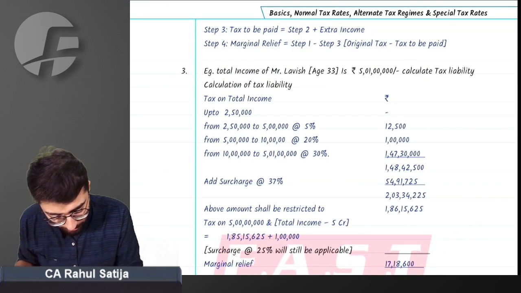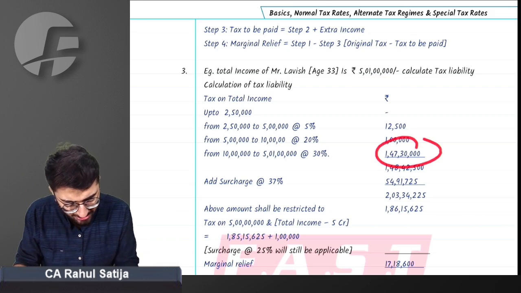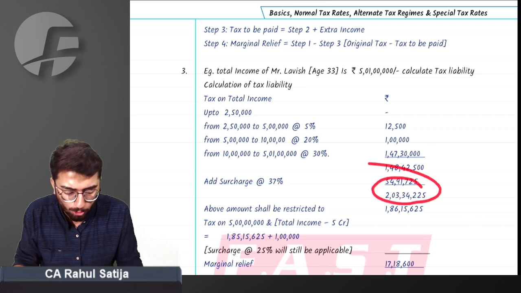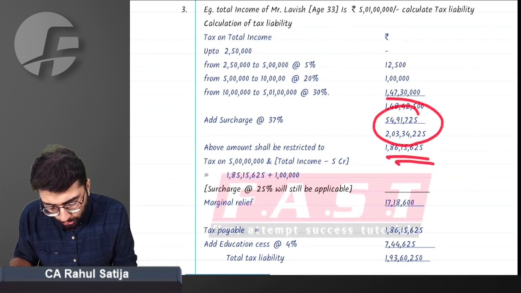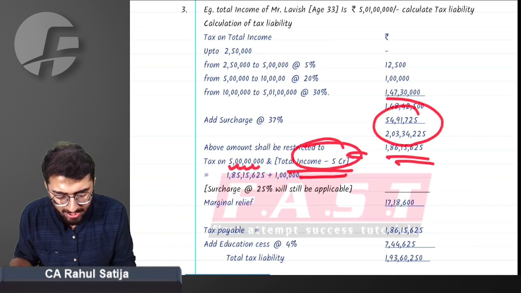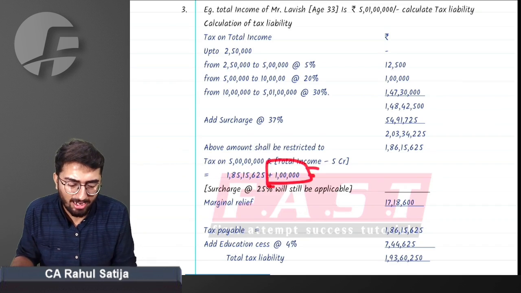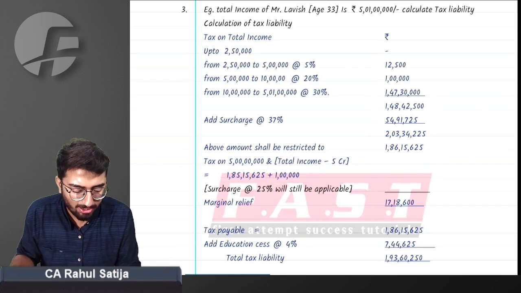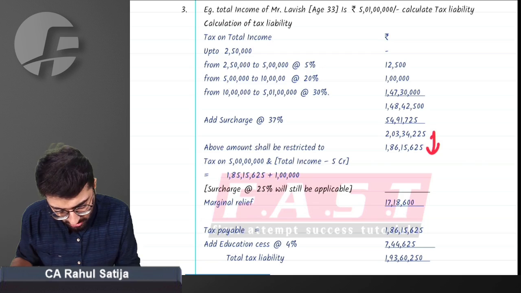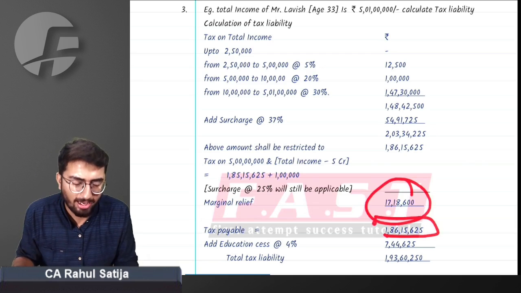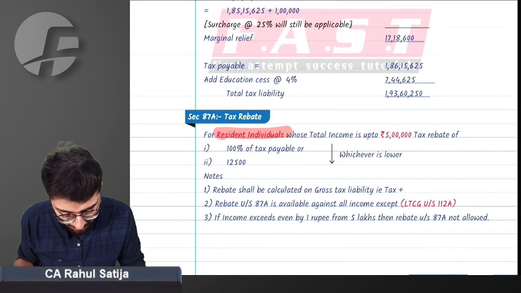An example is being given of Mr. Lavish, age 33, total income 5.1 crore. Tax liability will be around 2.03 crore, but restricted to: we have to calculate tax on 5 crore and surrender total income minus 5 crore. That is, the tax on 1 crore will be 1,85,15,625 plus we have to surrender 1 lakh. So we'll compare this tax with the originally calculated tax, and whichever is lower, we'll actually be paying. And the difference will be our marginal relief. I hope you did understand what I'm trying to say.